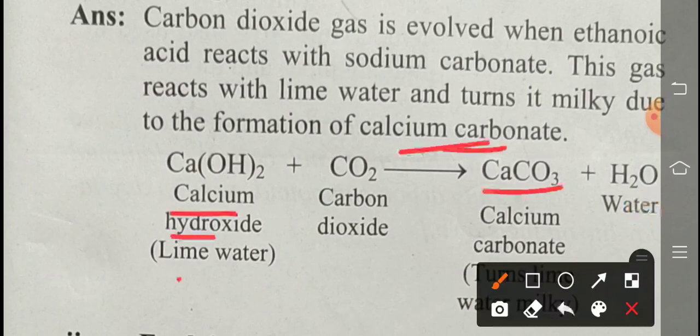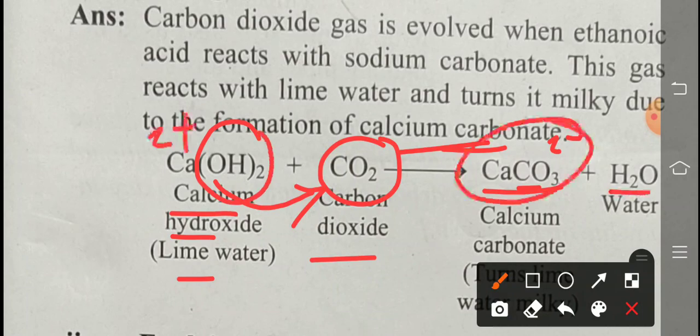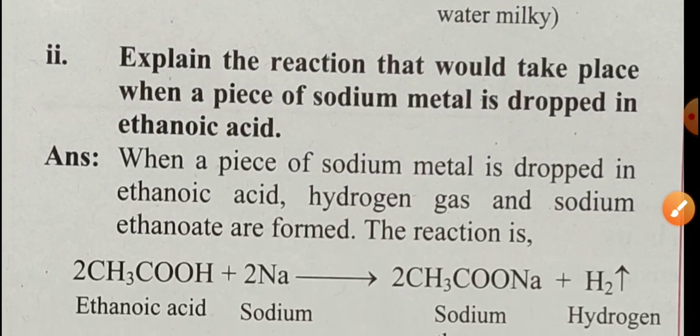Calcium hydroxide, lime water, carbon dioxide passing through it. I already explained this reaction in the previous answer. One oxygen is added to this carbon dioxide, forming the CO3 group, that is carbonate 2 minus. Then what is remaining here in this bracket? Only one oxygen and two hydrogens, so water is formed. Calcium shows the valency 2 plus and reacts with this carbonate, then calcium carbonate is formed. All are getting? Next. Answer of the second.